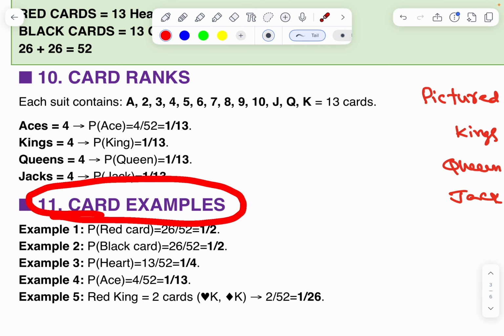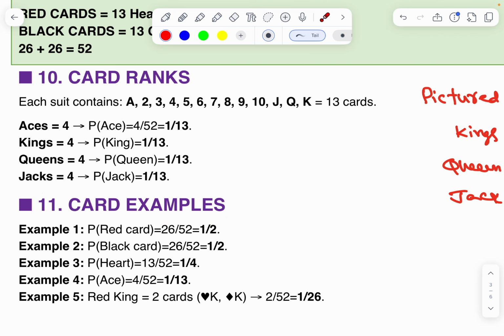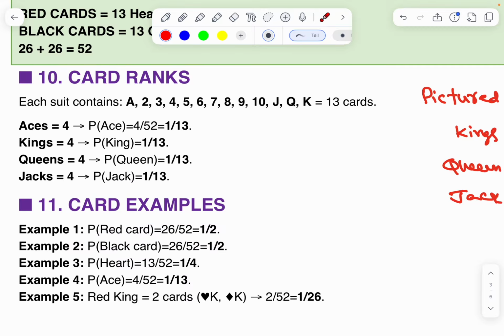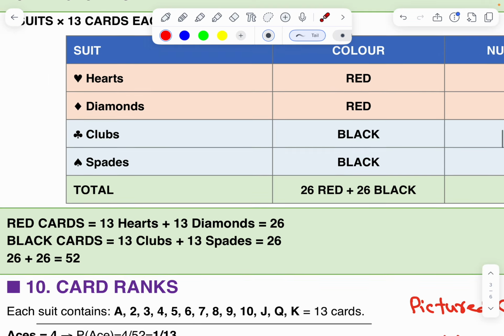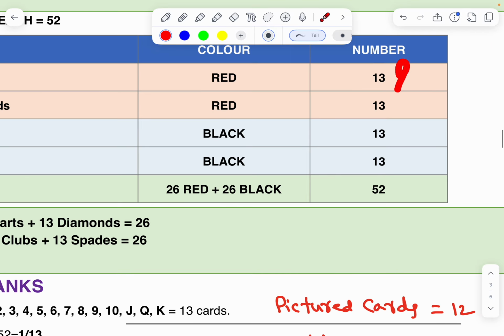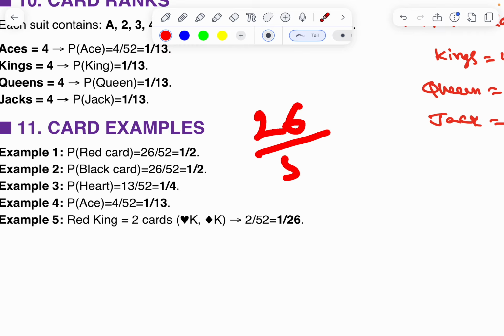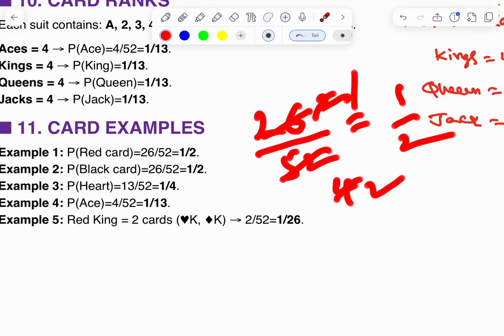From a well shuffled deck, what is the probability of getting a red card? How many red cards are there? 26. 26 by total cards 52. Therefore, 13 2s are 26, 13 4s are 52, so 1 by 2. Therefore, the answer is 1 by 2.